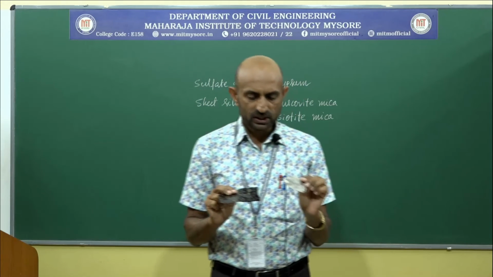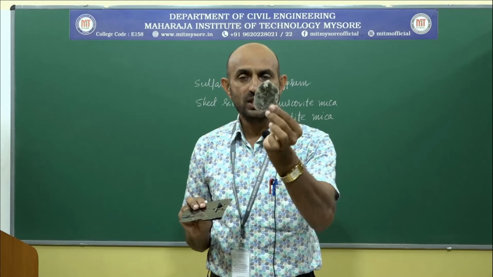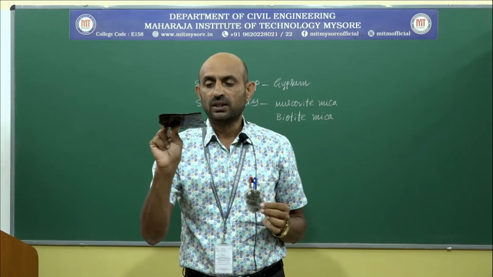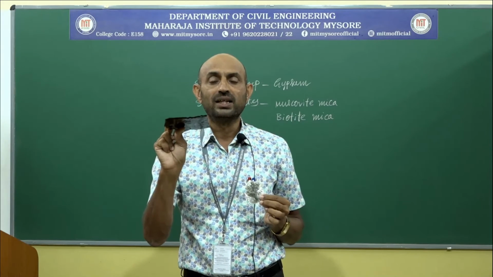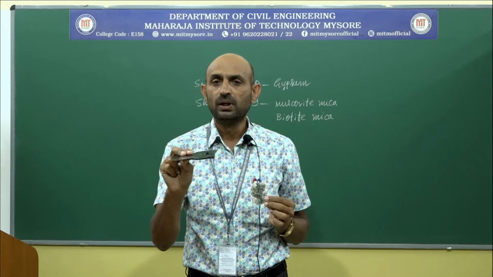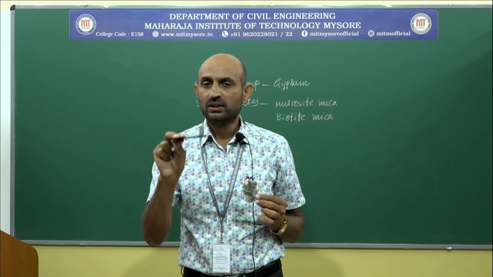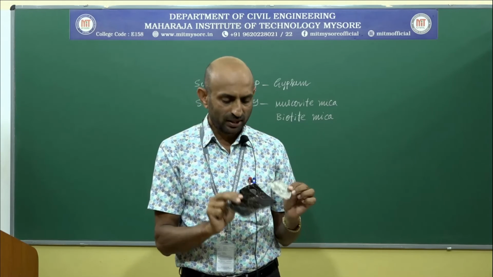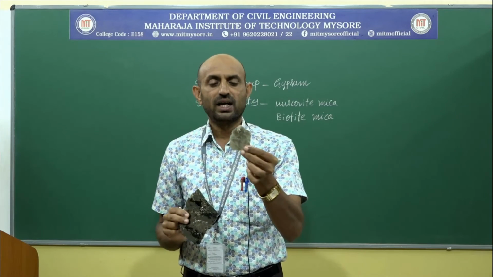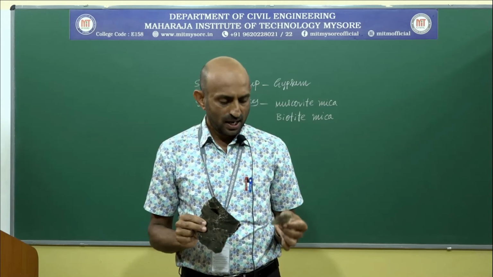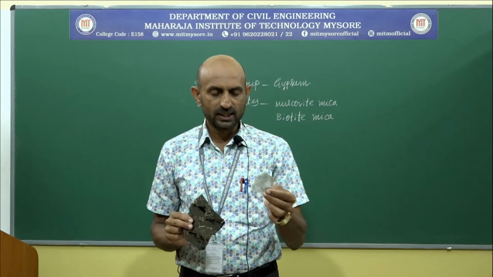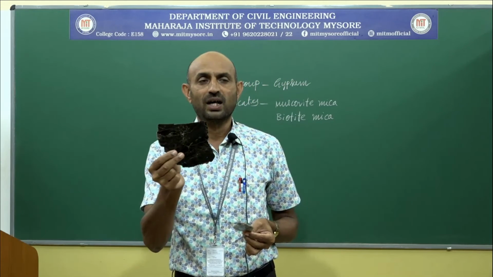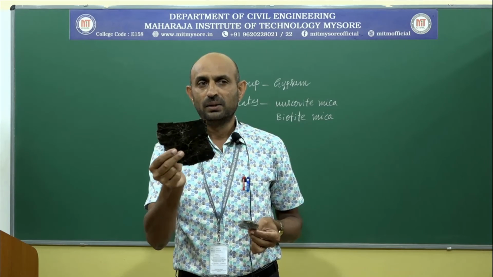The chemical composition: hydrous silicates of potassium and aluminium for this colorless mica. For this biotite mica, hydrous silicates of potassium, aluminium, magnesium and iron. Due to the presence of magnesium and iron, this mica appears in dark color. It occurs, particularly this muscovite mica, along with igneous rocks like granites and granodiorites. This biotite mica also occurs along with igneous and metamorphic rocks.